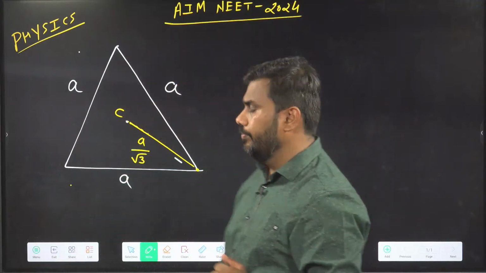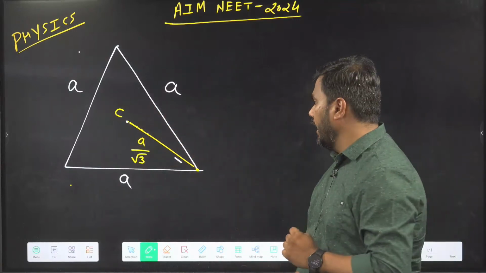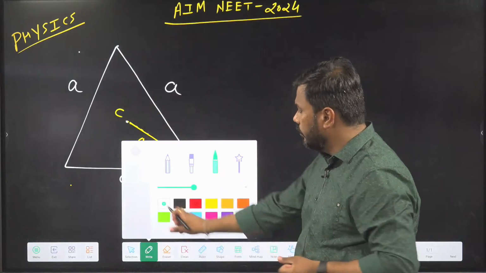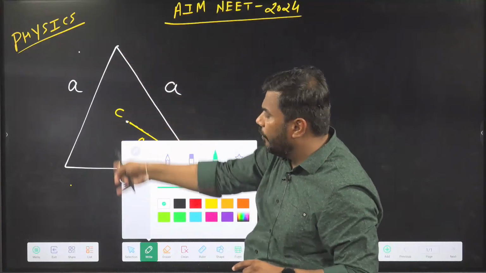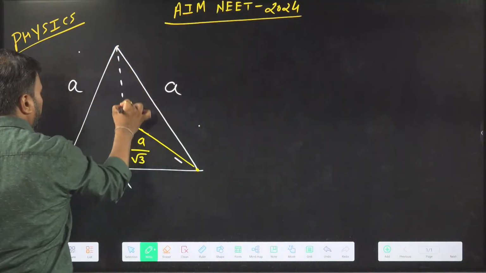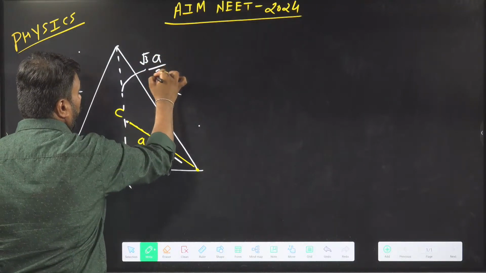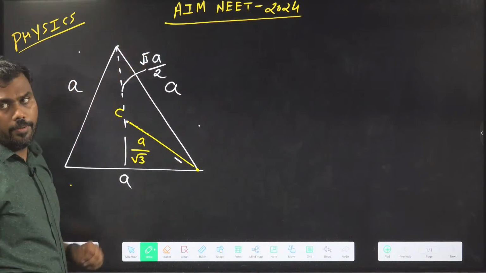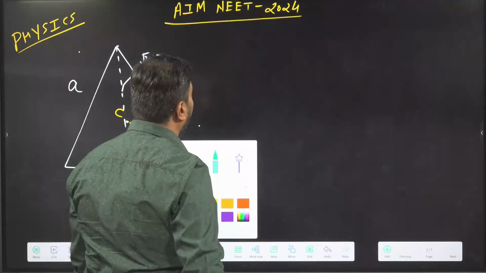Okay, yeah. So the distance of the centroid from the vertex is A by root 3. The concept of the equilateral triangle was also discussed. We have covered the area of the equilateral triangle. I have also covered the height of the triangle. The height of the equilateral triangle comes out to be root 3 A by 2, sorry. Root 3 A by 2. This distance is A by root 3. The height of the equilateral triangle was root 3 A by 2. Okay. So let us discuss some more properties of triangles.